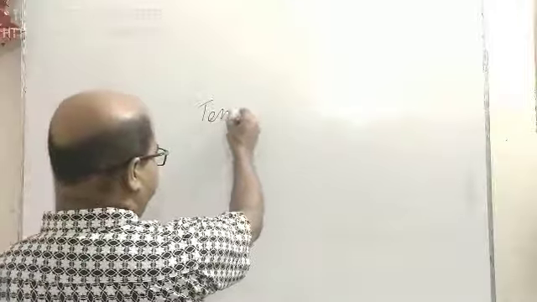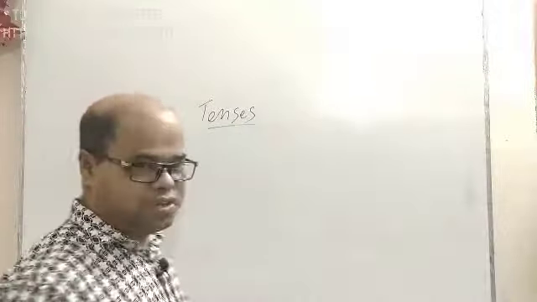However, today I am going to discuss tenses. At first, to discuss English second paper, I will discuss tenses first. I think all of you know about the tenses, but once again I would like to review it. What are the tenses?